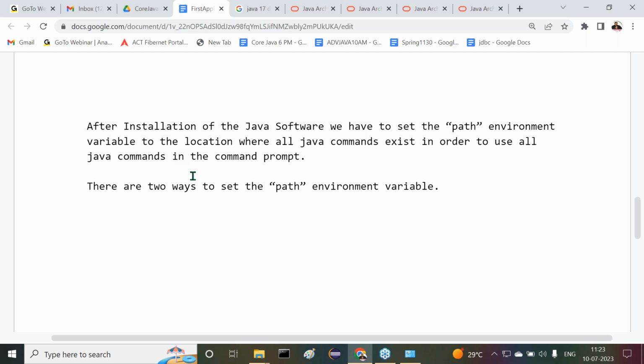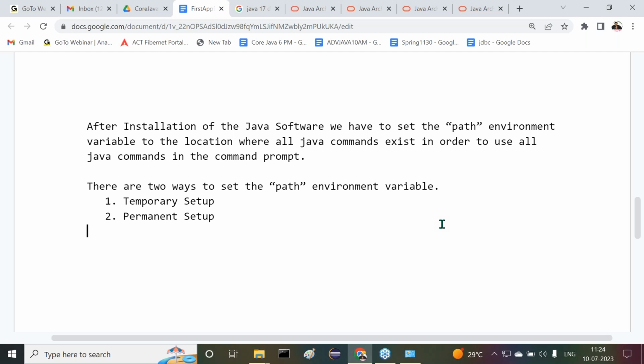What is this location? I will give you information. Now try to understand it. There are two ways to set the path environment variable. One is temporary setup, and the second one is permanent setup. Yes, sir.